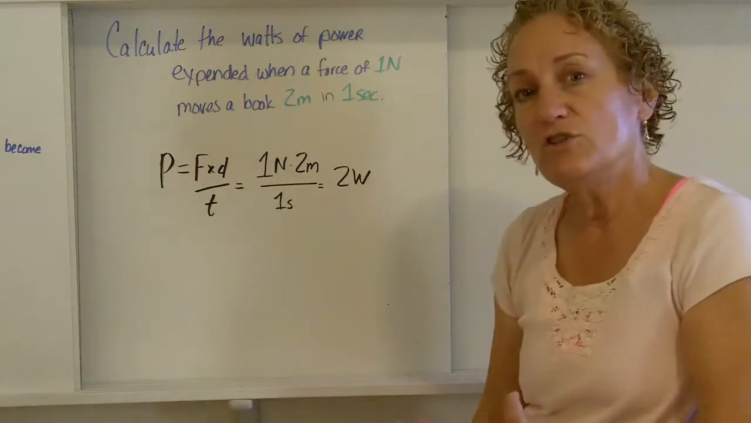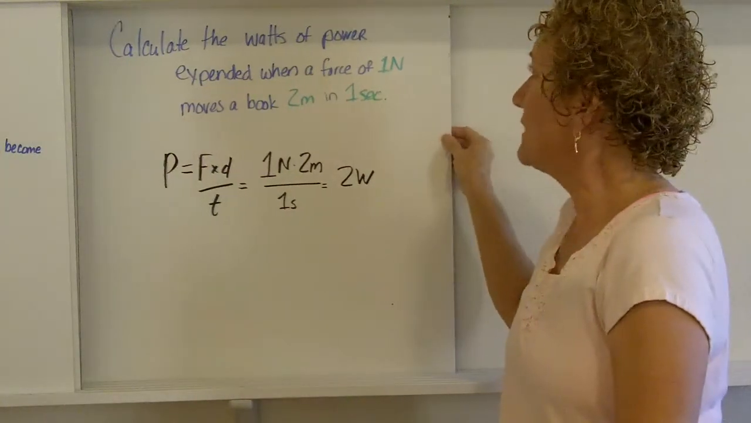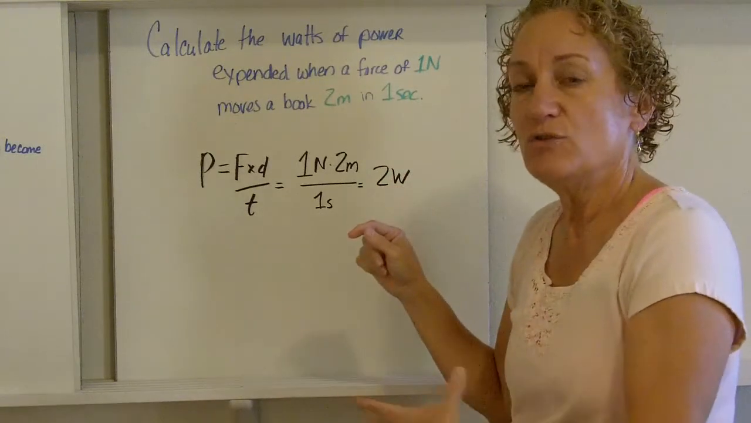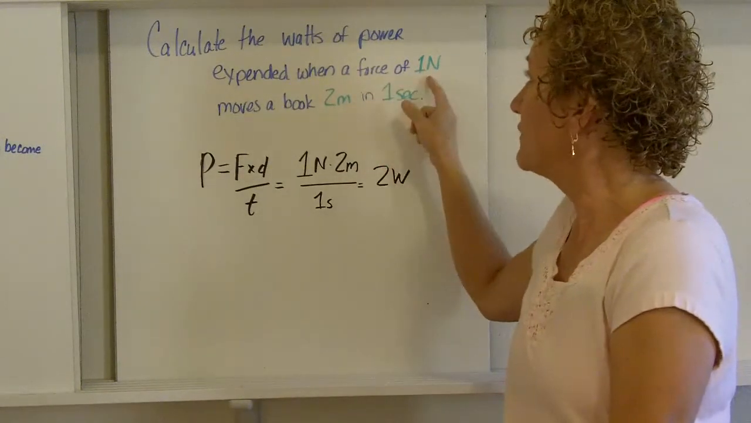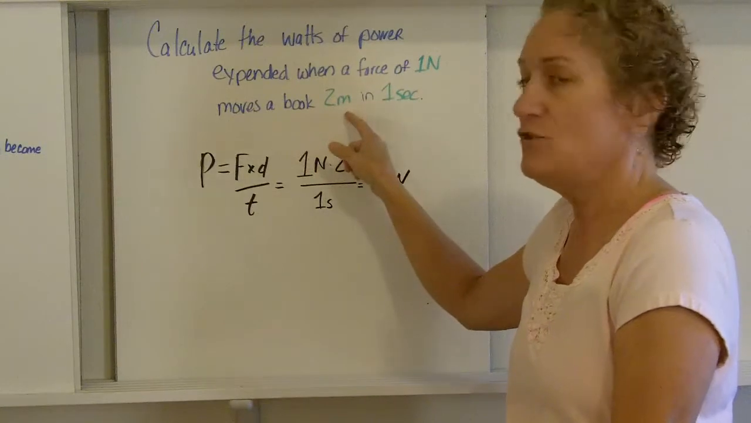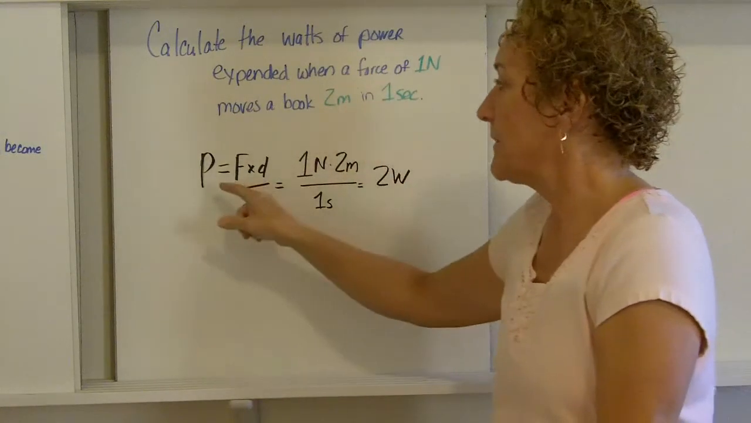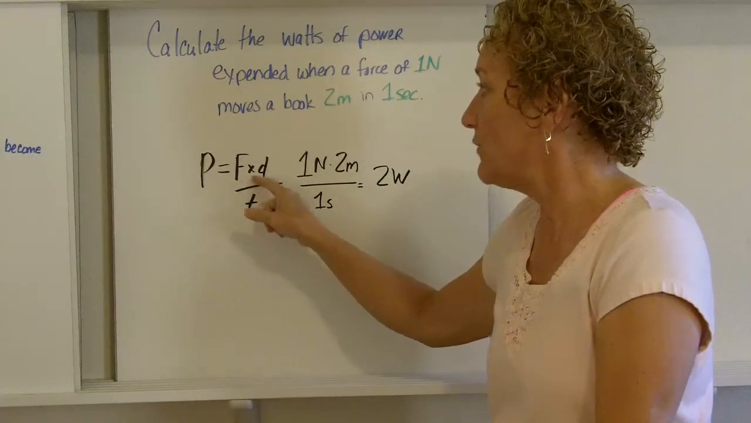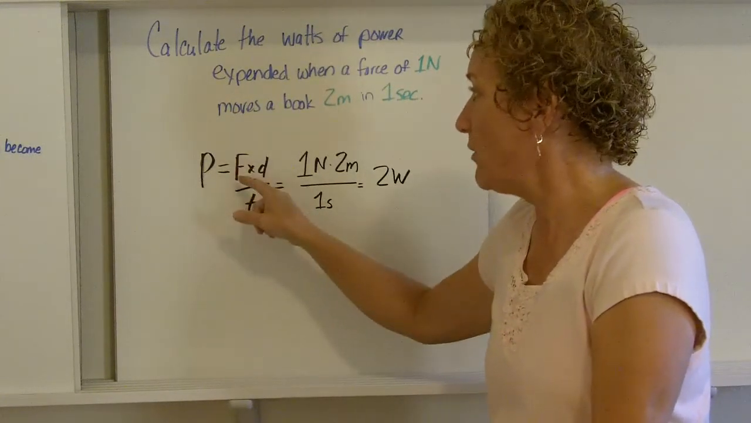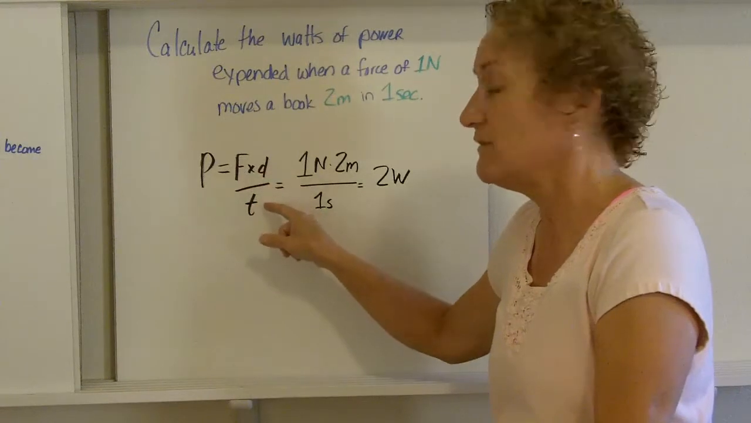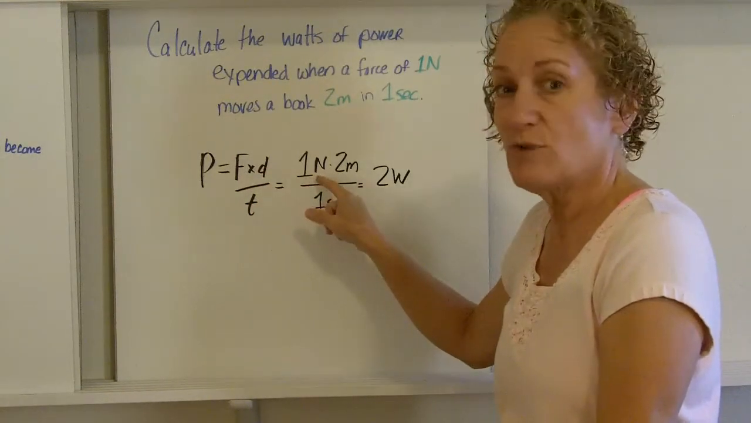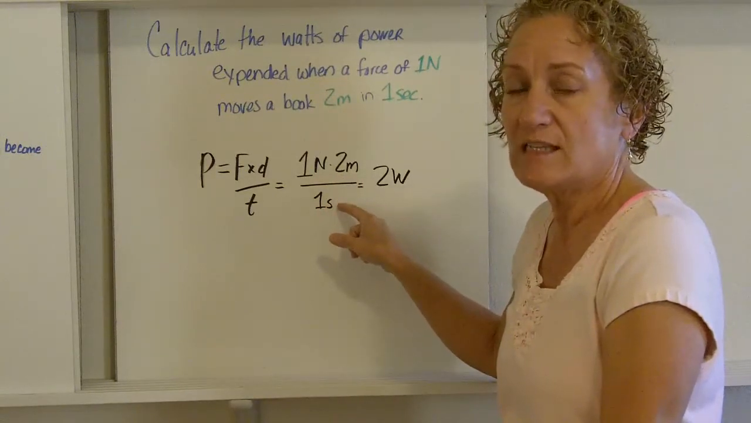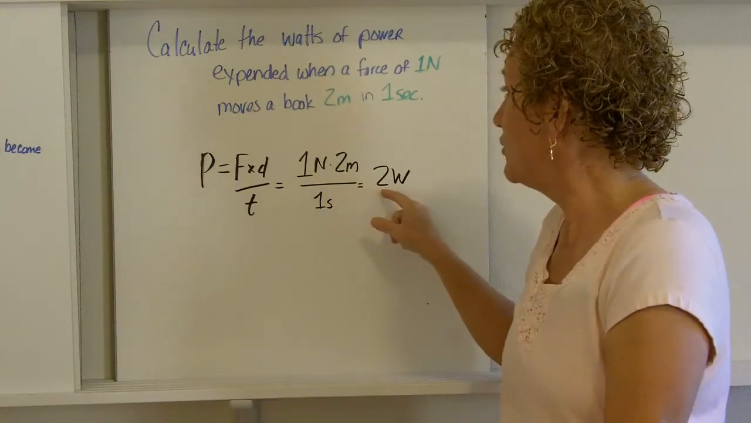Okay, so we're going to do 2 sample problems. The first one says, calculate the watts of power expended, or used, or required, when a force of 1 Newton moves a book 2 meters in 1 second. Well, we said that power was work divided by our time interval, and we know that work is force times distance. So power is force times distance divided by time. Our force is 1 Newton, our distance is 2 meters, our time is 1 second. Plug and chug, you get 2 joules.